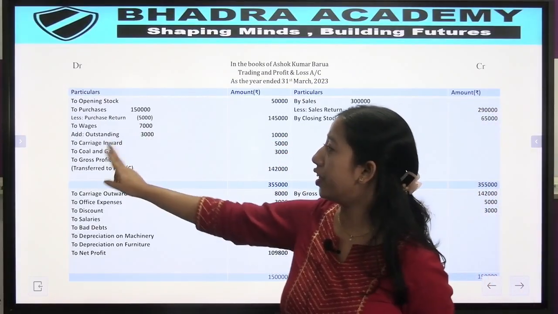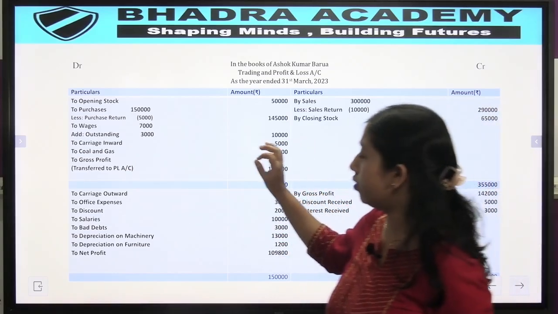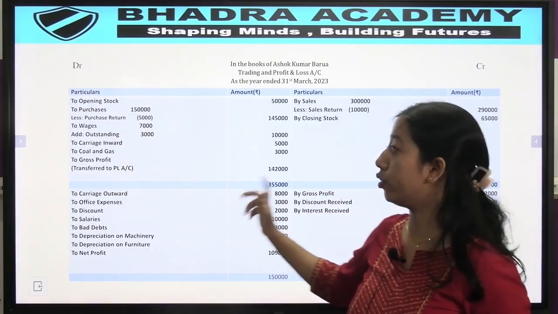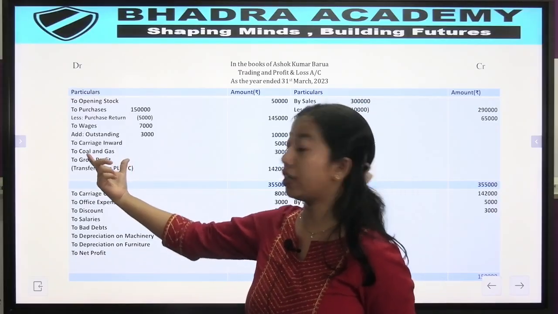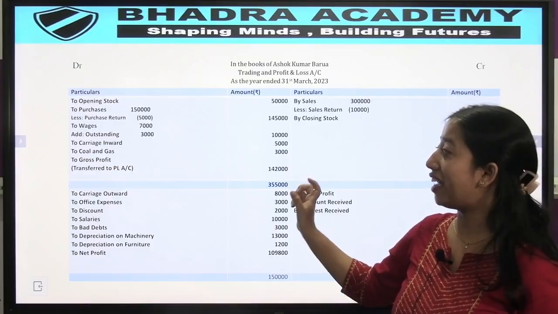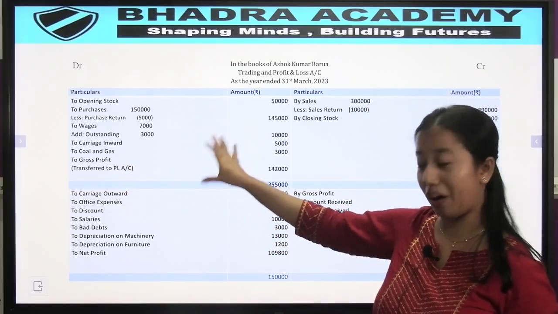Then carriage inward is a direct expense, so we record it here. Then we have coal and gas, that is a direct expense. Don't get confused here. Some might record it in the profit and loss account, but no, coal and gas is a direct expense, so we put it in the trading account.